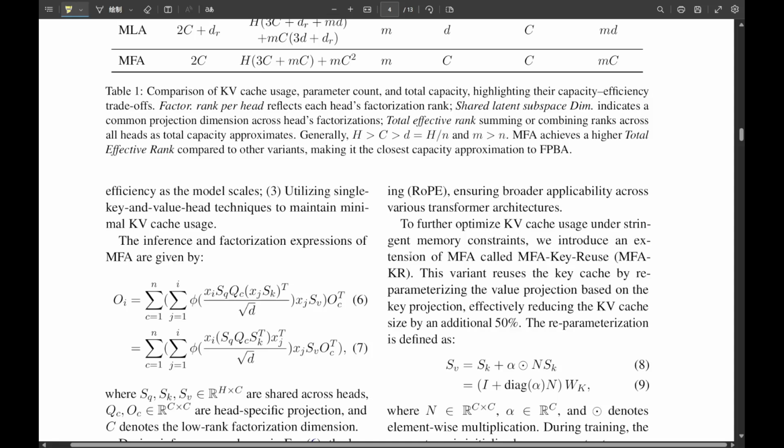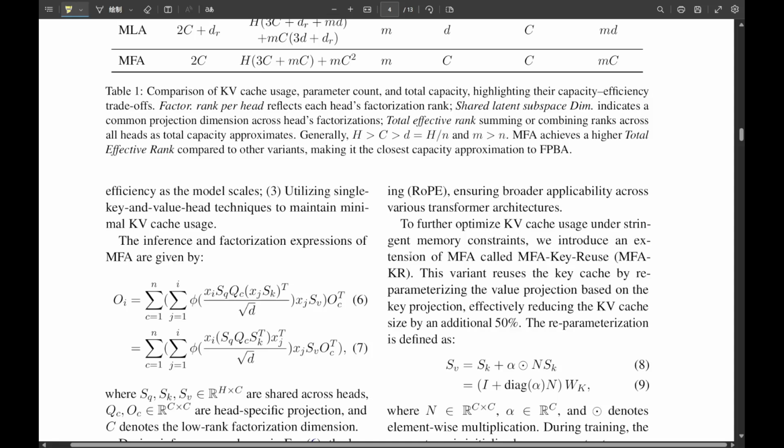Second, it provides enhanced head expressiveness. Each individual attention head in MFA actually has a higher effective rank. That value C we mentioned is often greater than the YID you see in other typical approaches. This higher rank dramatically improves the expressive capacity of each individual head, allowing for more nuanced, more detailed information processing within each one. So each head is smarter, basically. In a way, yes. More capable.